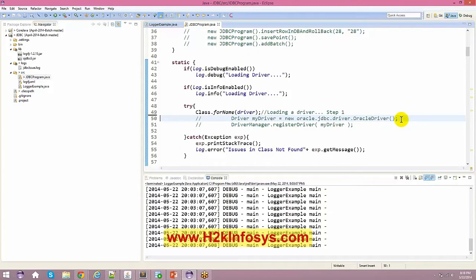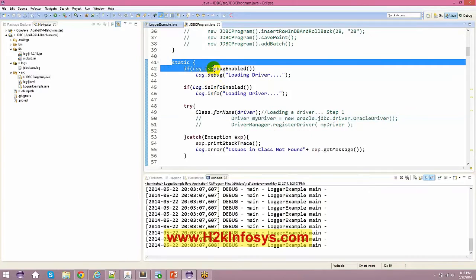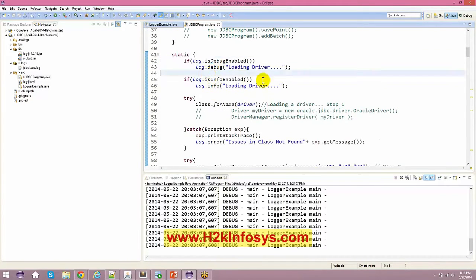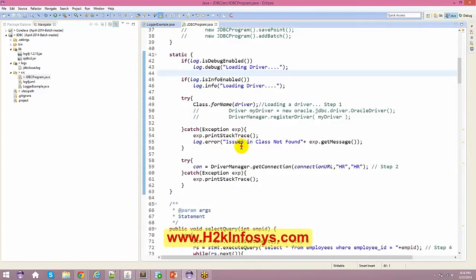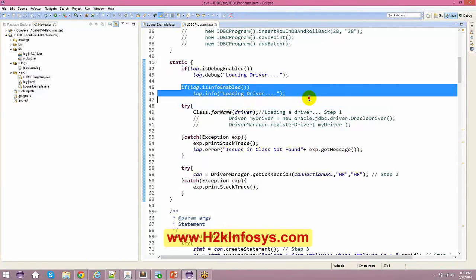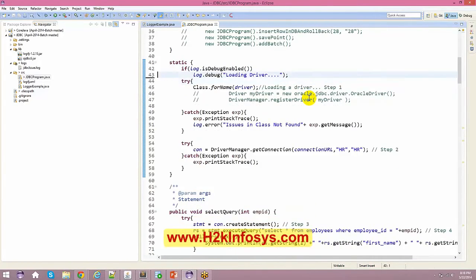Okay, I could have put this piece of code in your main method also, but to give you some extra information on how to use a static block, I have just used the static block out here. Now in this static block, what did I do? Let me just disable all these things. This is not required, which we have already seen in the previous session, all these loggers.